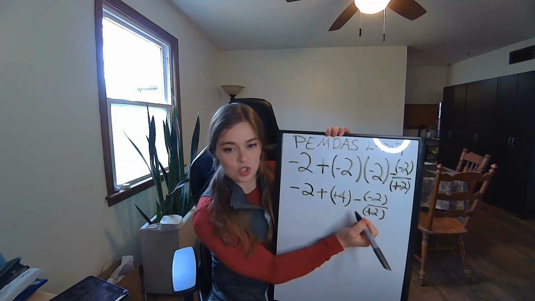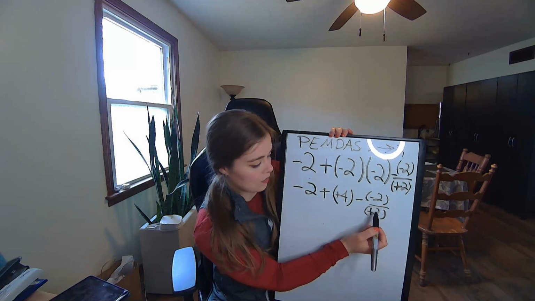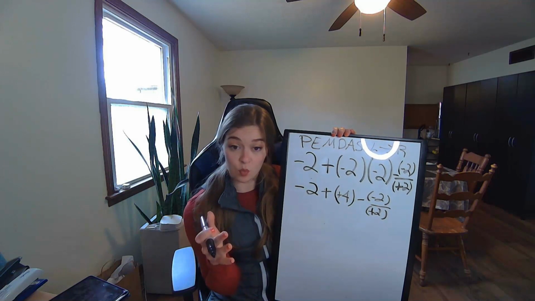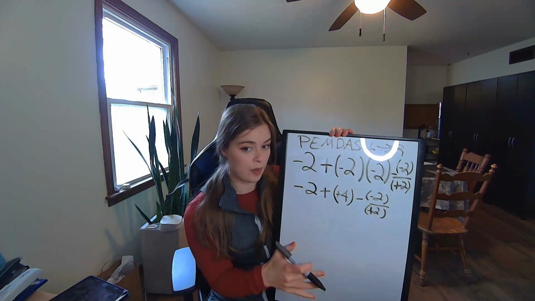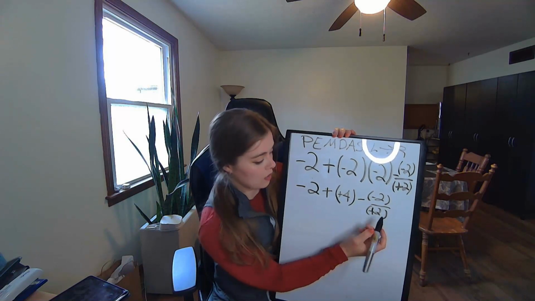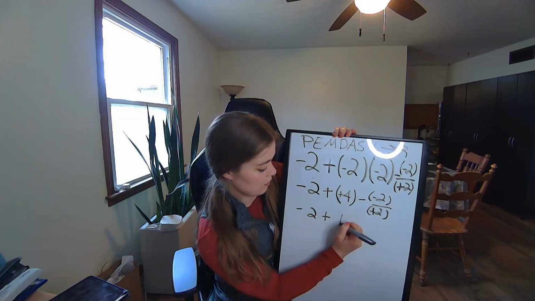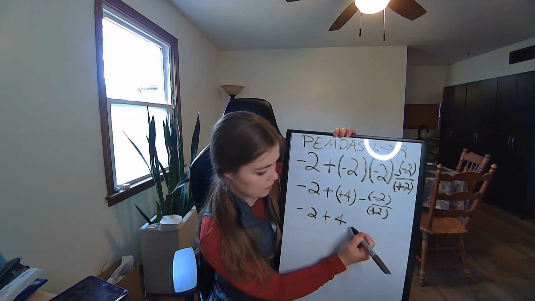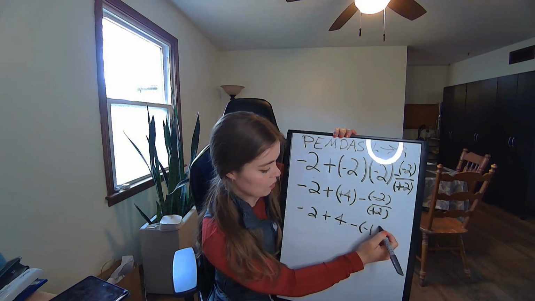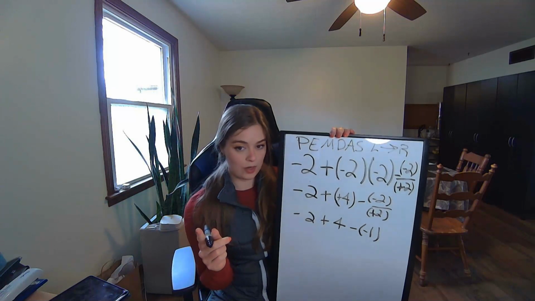So, in this situation over here, -2 divided by +2, it's the same thing. A negative will always win over a positive sign. So the sign of this answer will be negative. So we would get -2 plus 4. Then we would have minus -1. Now, this is where things get weird.